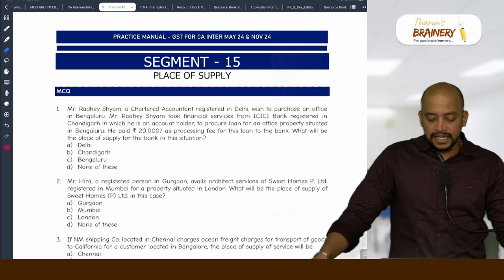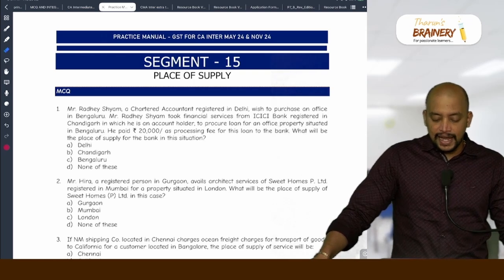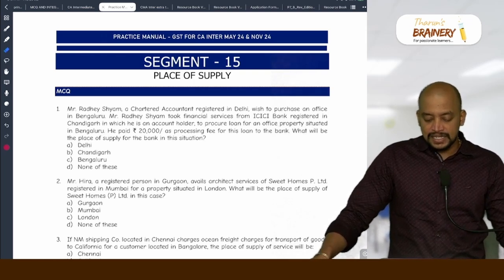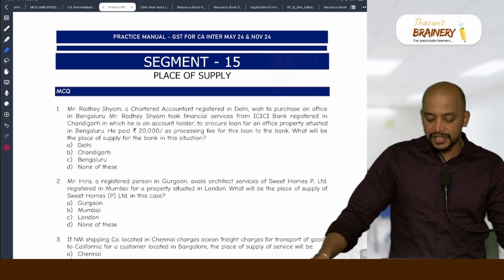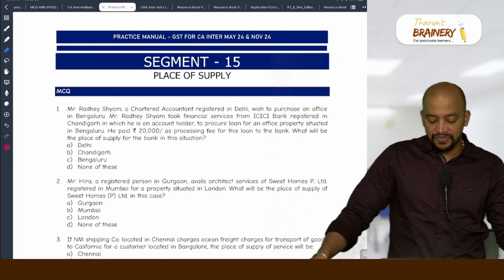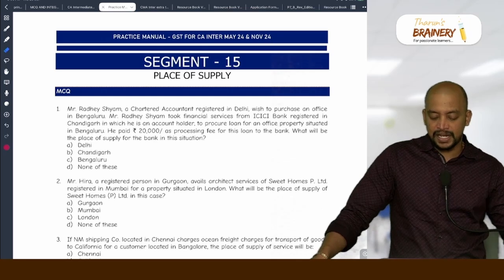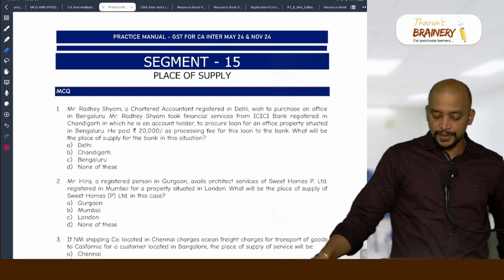The first MCQ: Mr. Radhesham, a chartered accountant registered in Delhi, wished to purchase an office in Bengaluru. Mr. Radhesham took financial services from ICICI Bank registered in Chandigarh, in which he is an account holder, to procure a loan for an office property situated in Bengaluru. He paid rupees 20,000 as processing fee for this loan to the bank. What will be the place of supply for the bank in this situation?